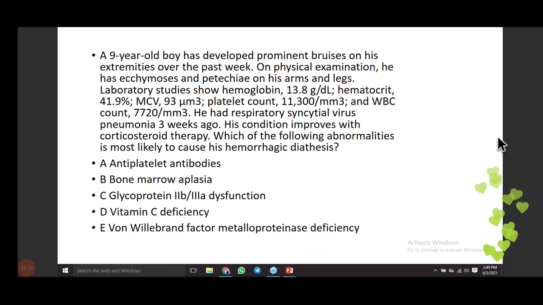Yes, anyone? It's 242 students. Okay, starting with option E, type 1 von Willebrand factor metalloprotease deficiency.